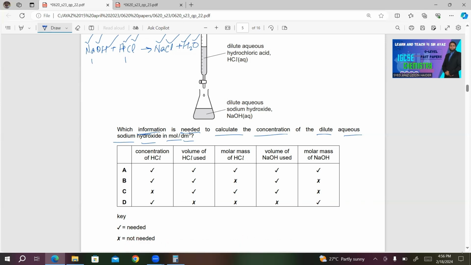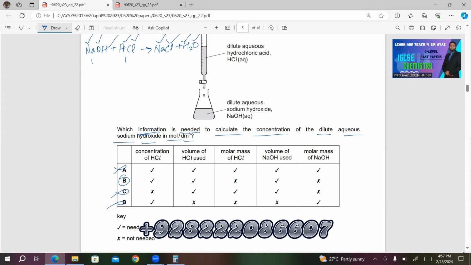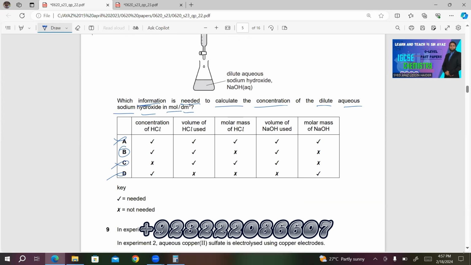So we need to know the concentration of HCl in this case and the volumes of each, sodium hydroxide and hydrochloric acid. So obviously choice B will be the right answer. Other choices are incorrect. We don't need the molar mass of either HCl or NaOH.